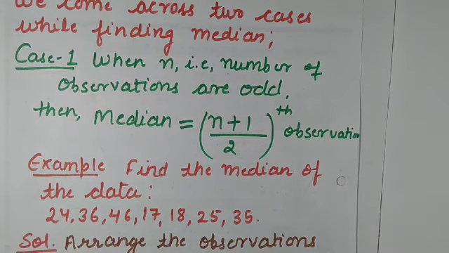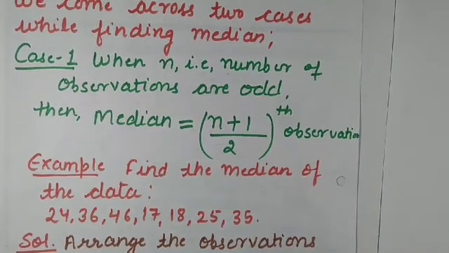Suppose in one row 7 students are sitting, and I am saying find out the middle bench. Suppose there are 7 benches in a row and I am asking you to find out the middle bench. So your answer will be, ma'am, the 4th bench will be the middle one, because before 4 we have 3 benches and after 4 we have 3 benches. So the 4th one is the middle one. So the same case is here.